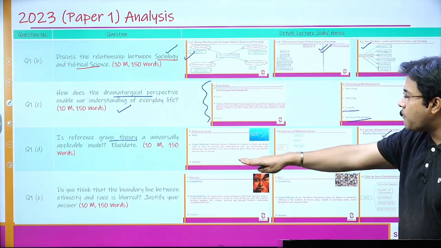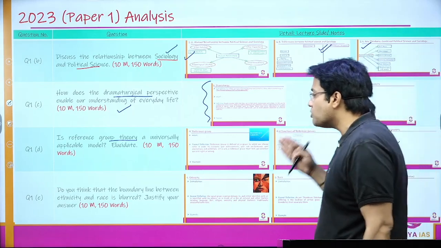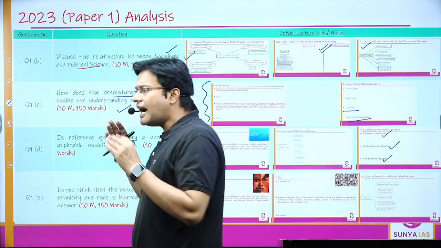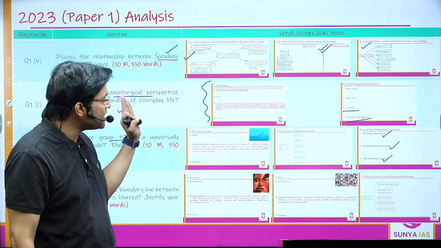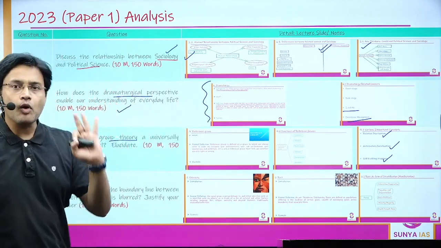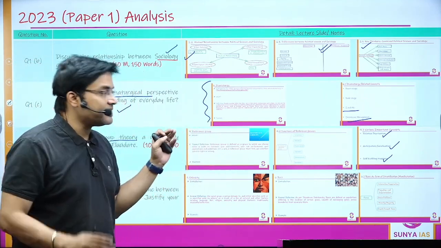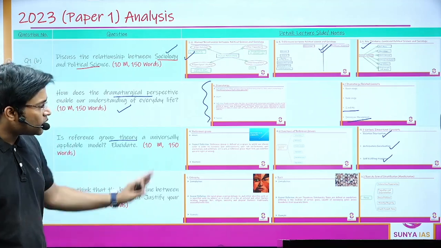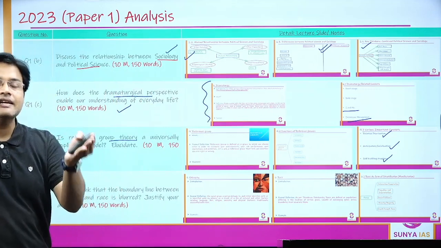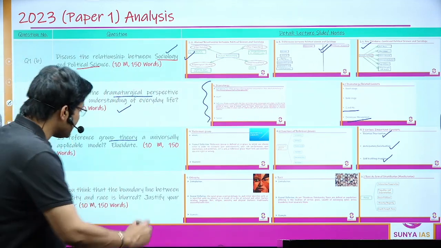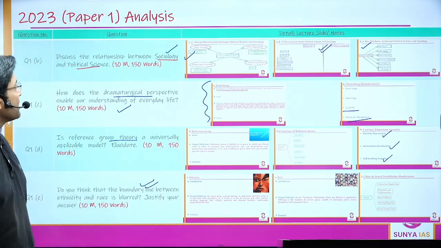Again, do you think that the boundary line between ethnicity and race is blurred? Justify your answer. Again, in stratification and mobility, unit 5 of Paper 1, I discussed in a lot of detail what is ethnicity, what is race, what is the difference between ethnicity and race, along with proper examples, and how the difference between ethnicity and race is decreasing. All those things I've talked about. I've also talked about various things like how race or ethnicity acts as a unit of stratification. Again, this kind of question was straightforward and could be answered through our lecture notes.